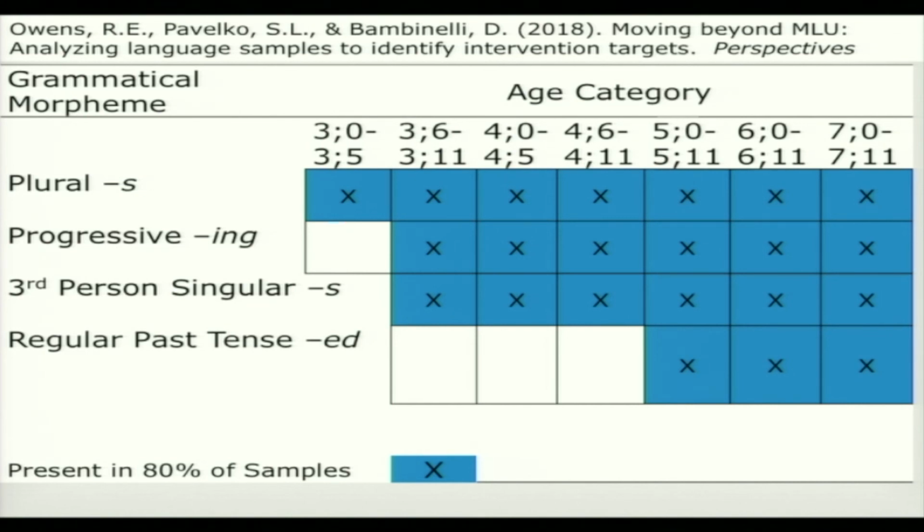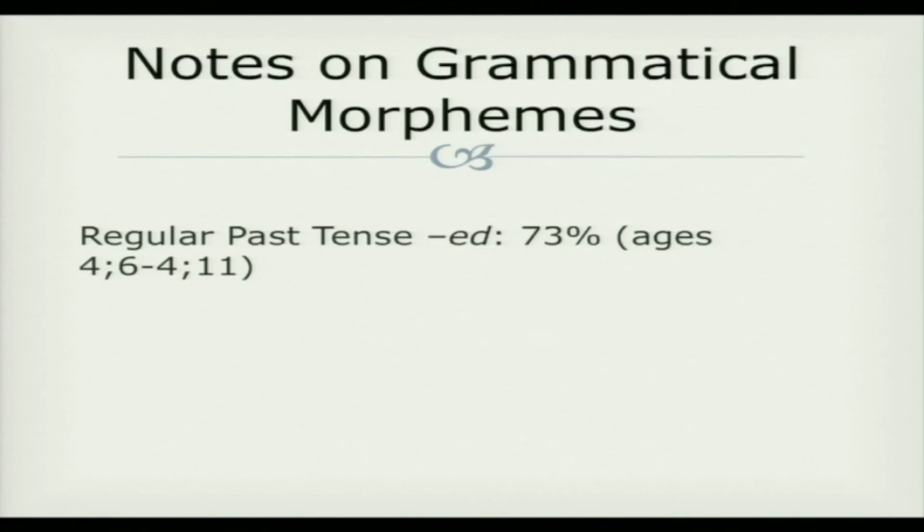The regular past tense was not produced by 80% of children until age 5-0. Note that the regular past tense, ed, was not used by 80% of children until age 5-0. However, 73% of children ages 4-6 to 4-11 did use the past tense ed marker.